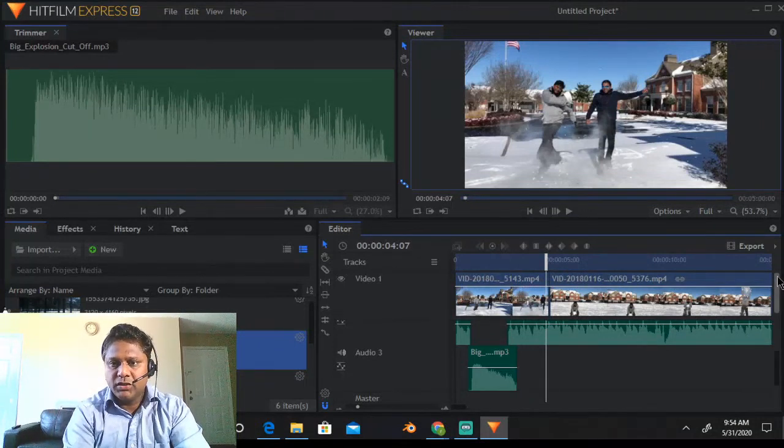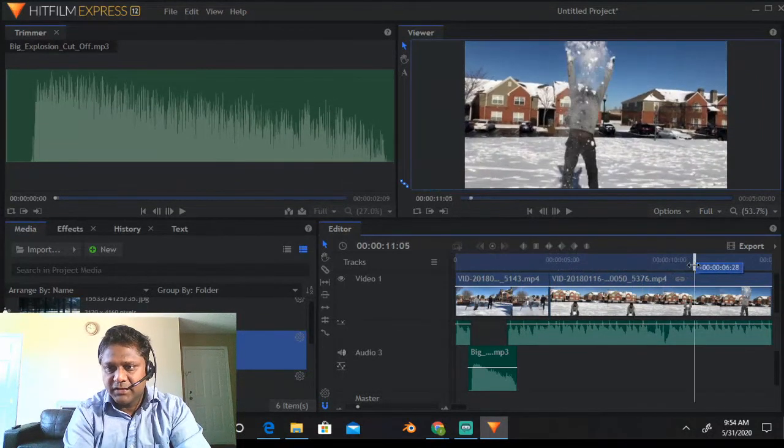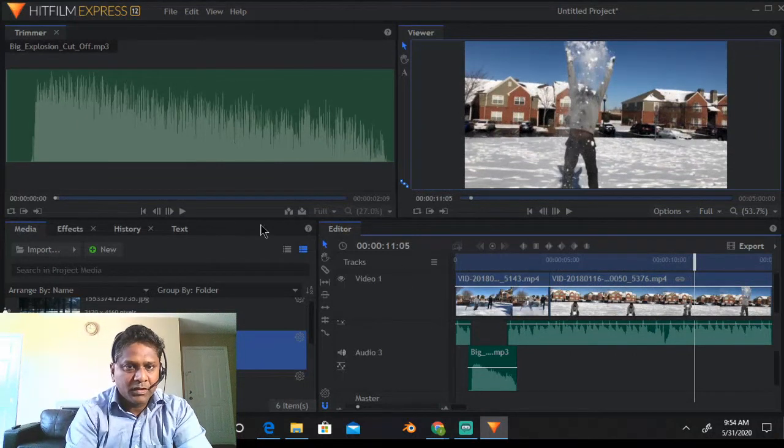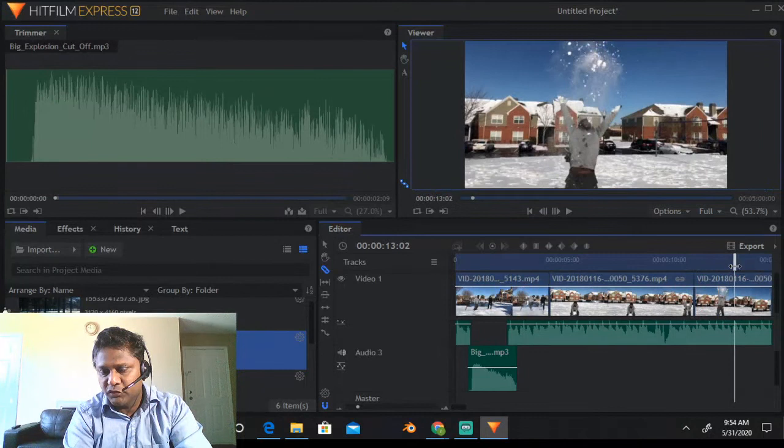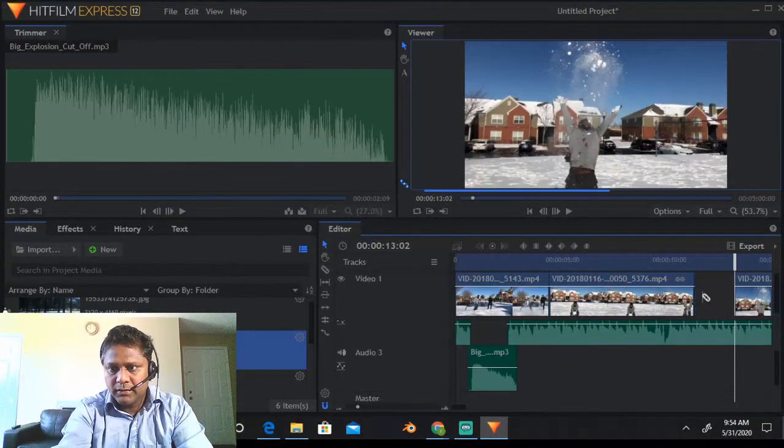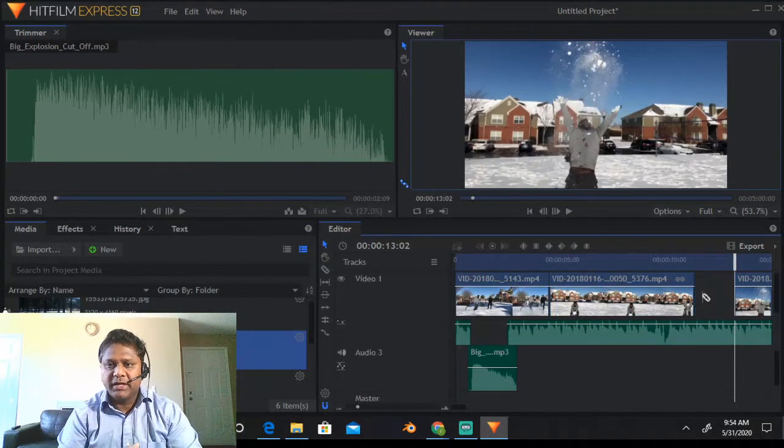If you want to cut some part of your video file, let's say there is some disturbance somewhere, just bring it here. You take this blade icon, click it here, and let's say you want to remove your video from this part to this part. Again, the blade icon is selected. Just click it here, and then select this arrow key, and here you go, press the delete button, and that